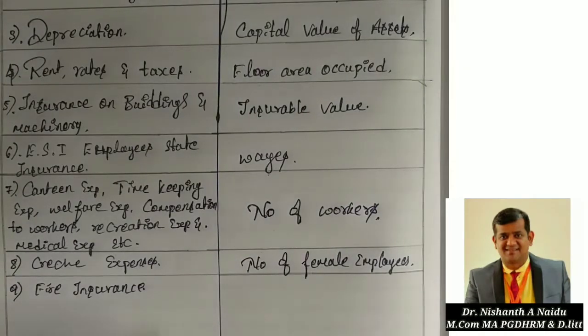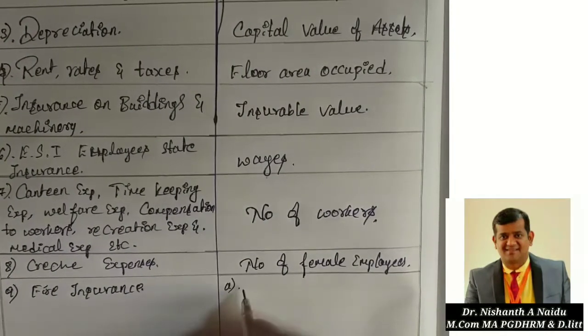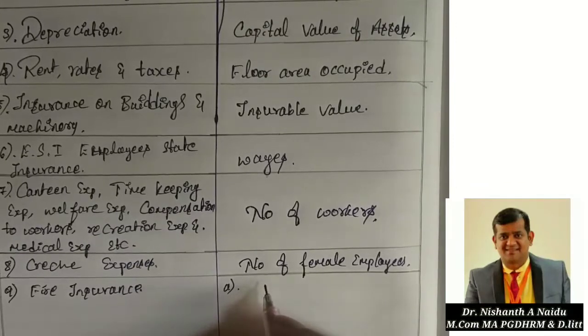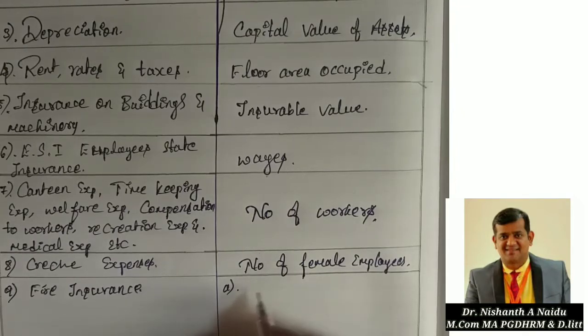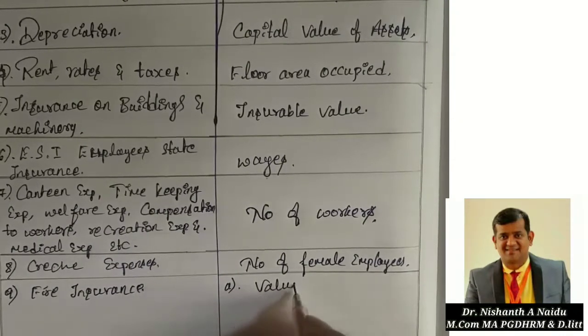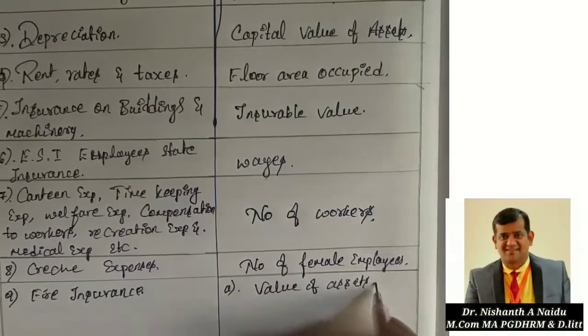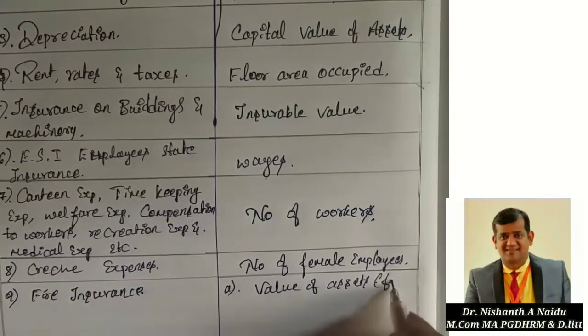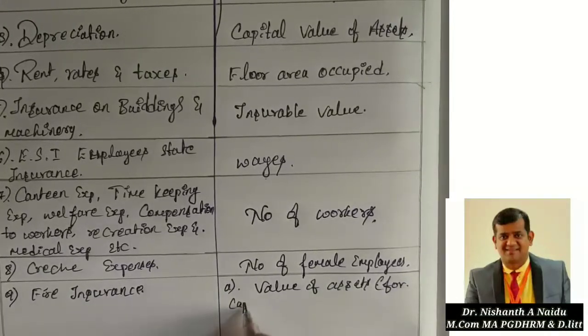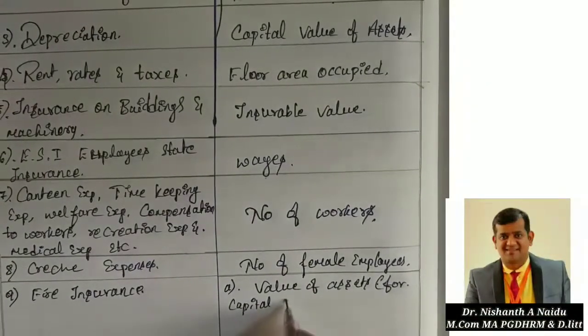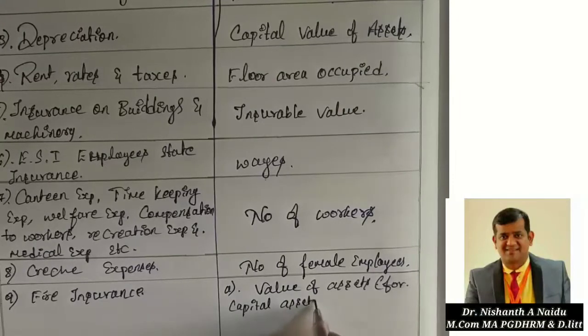But you can bifurcate here: if there are capital assets or fixed assets, it is on the capital value of the assets. So mention this, otherwise you will get confused for capital assets.